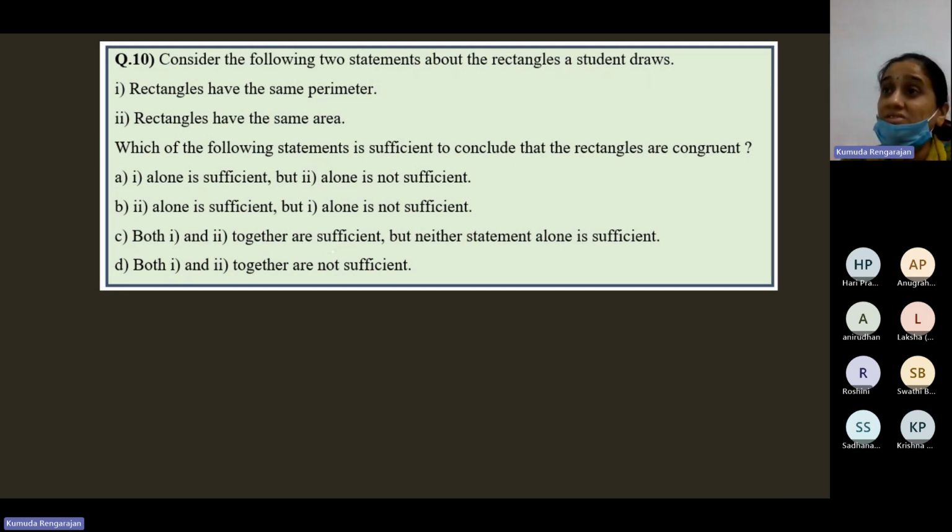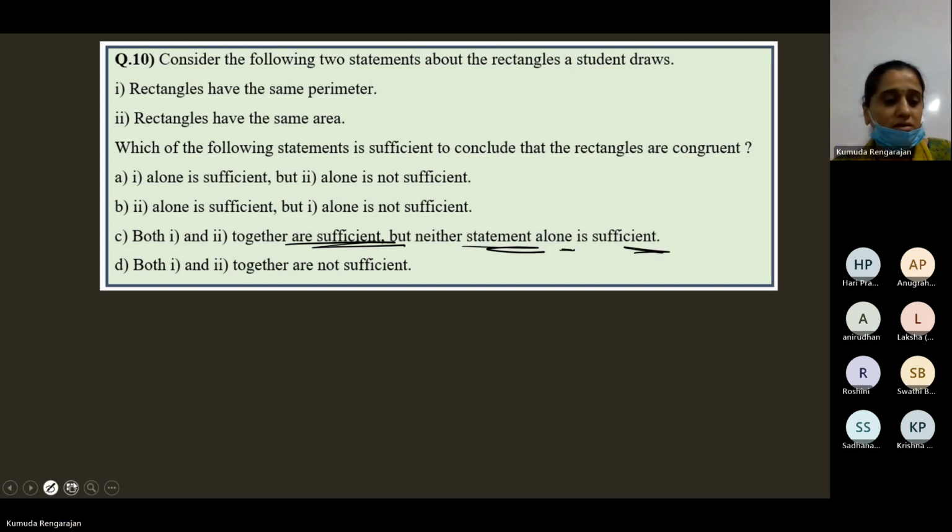But if you have both the statements, yeah, these two rectangles have the same area and have the same perimeter, then you can definitely say that those two rectangles are congruent. All right. So you should remember this, and select that option. The information is in two rectangles. When you know their areas are the same and perimeters are the same, then they are congruent. And the option is there. Both 1 and 2 together are sufficient, but neither statement alone is sufficient.